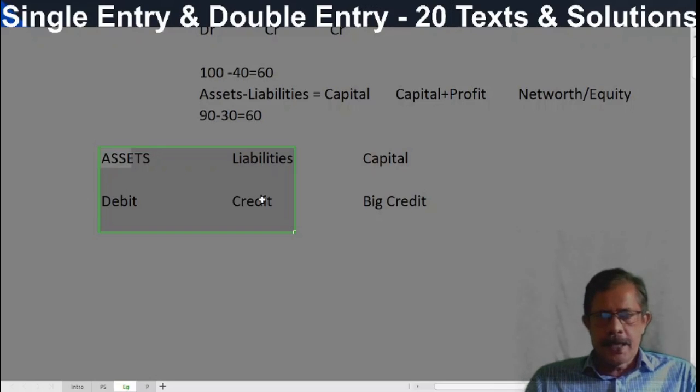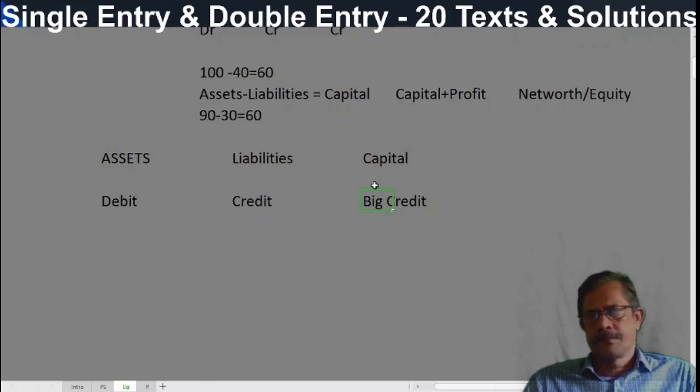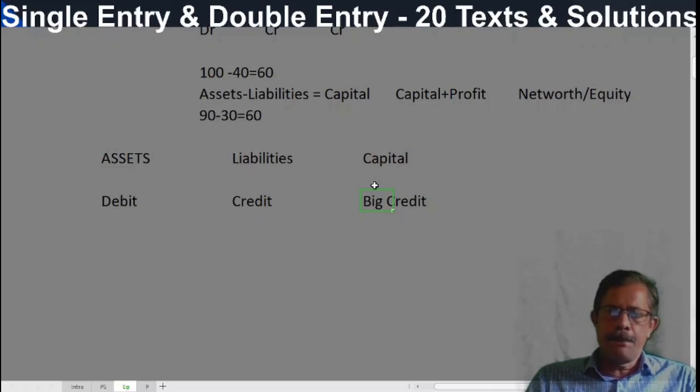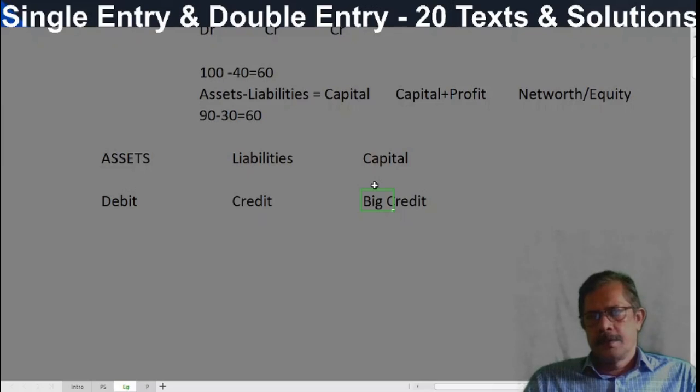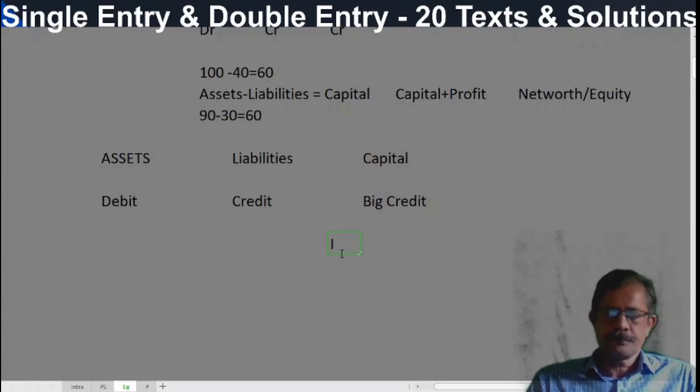And here assets, liabilities and capital. A big credit will come. Because of that credit only, a business grows. That means the capital grows. All the accountants are sitting, debiting, crediting throughout the year, and an account is drawn up. That account we know. Trading and profit and loss account. We can call it an income statement.